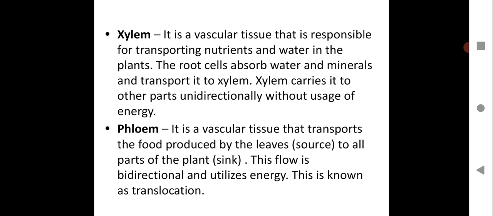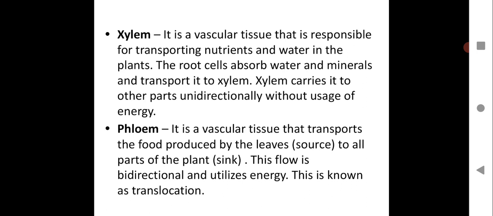Then phloem, it is again a different type of vascular tissue that transports the food produced by the leaves. The leaf is a source of food for the plants, and it transports to all the parts of the plant. This flow is bidirectional and utilizes energy. So it can have a backflow, it can go ahead and it can go backward, and that's why it is called bidirectional. This is known as translocation. That means the movement of food from one place to another is called translocation, which is done by the vascular tissue called phloem.